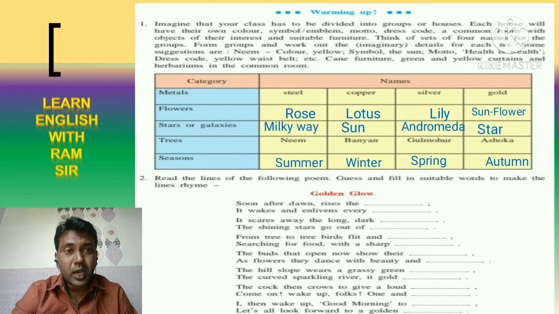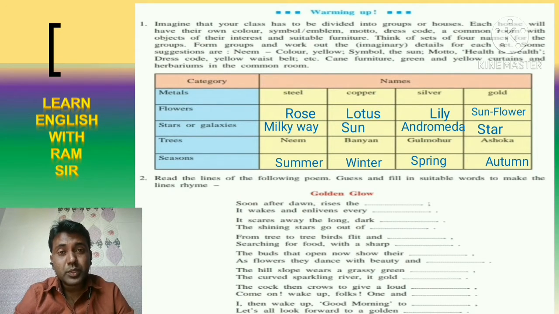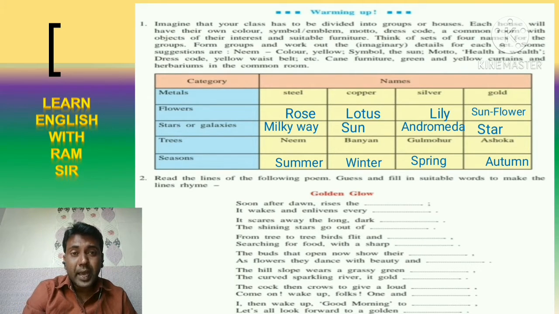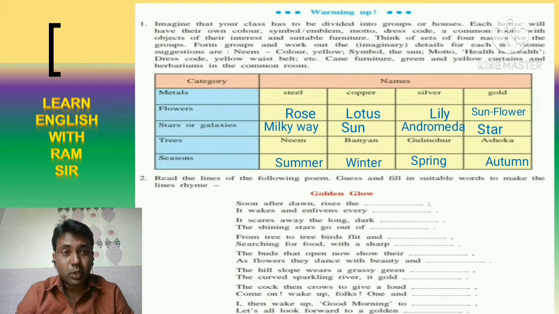The shining stars go out of, you can write any one of the words which rhymes with night. From tree to tree birds flit and squeak. Squeak, that is the sound. Searching for food with a sharp beak. Beak means chonch.